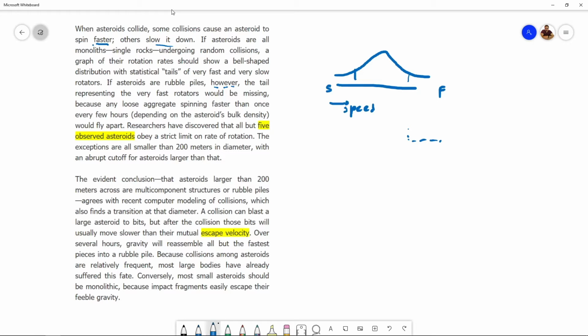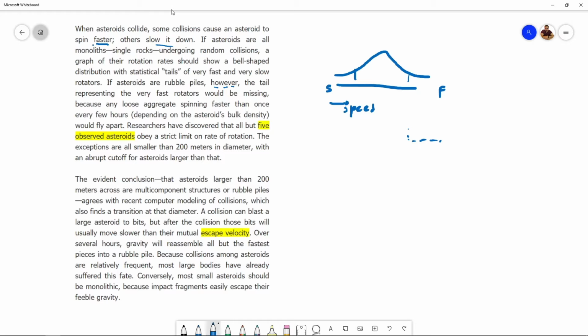That tail would be missing because, now we learn why that's the case. Because any loose aggregate, a rubble pile would be an aggregate. It's an aggregate of smaller rocks and it's loose. Then it's not like they are bound together by a strong cohesive substance, I guess.